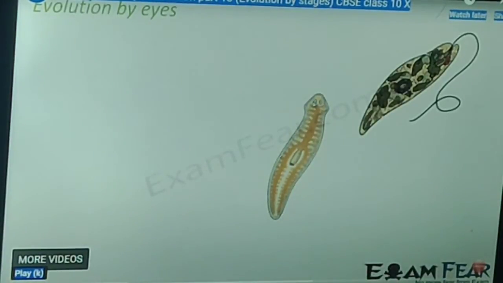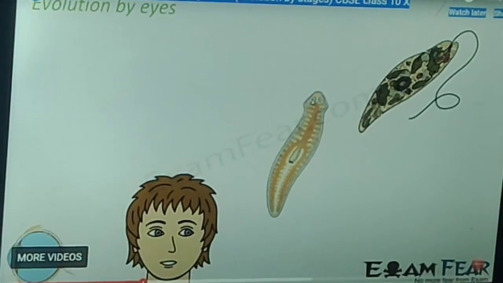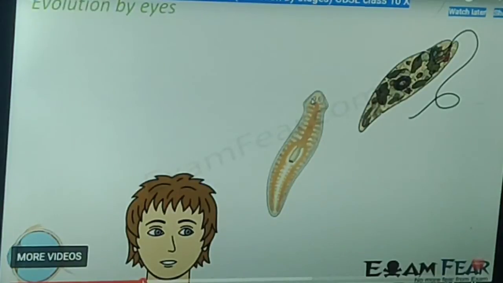Okay, so there is some development. Gradually over time the development occurs by stages and there is evolution of a complex eye. Human beings have a complex eye, as you know. This eye also has a lens.